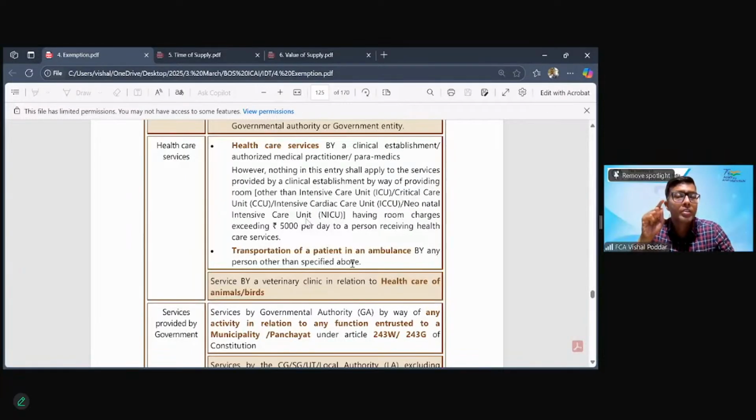Now, here, what is different from the education entries? In education entry, there was no definition for education service. So it was any service provided by those three educational institutions. However, here, in case of healthcare, we have a specific requirement about the healthcare service also, where I want you all to be more attentive, which is very relevant and important for exams. So firstly, the service should be done by one of these three people: clinical establishment, which means hospital, clinics, etc., the doctors or the paramedics.